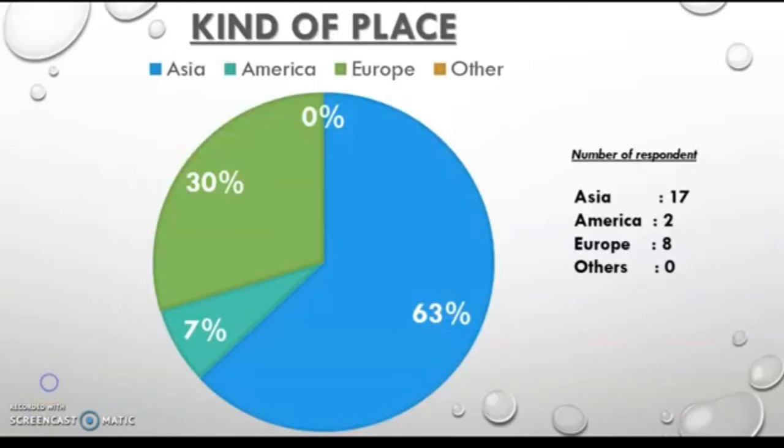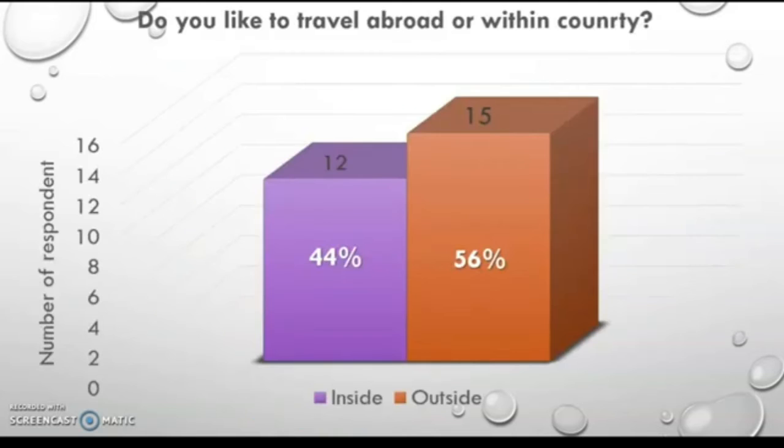I will tell you about the type of place that UPSI students choose to travel. This data is qualitative data with the choices of Asia, America, Europe, and other. Based on the data we found, Asia dominates with 63%, while America is 7% and Europe is 30%. This shows that Asia is the majority option for UPSI students.